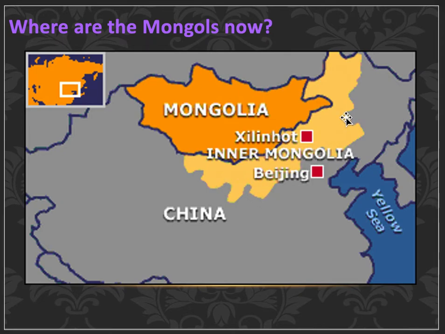Inner Mongolia is an autonomous region of China. So the legacy of the Mongol Empire perhaps lives on in Mongolia and in Inner Mongolia. In Inner Mongolia, remember one of our first video clips we saw on the commemoration of Genghis Khan.